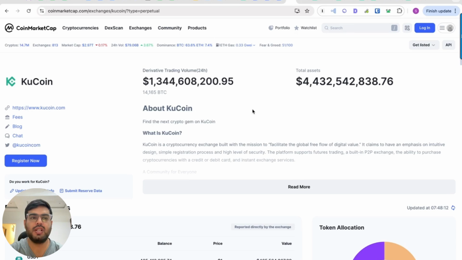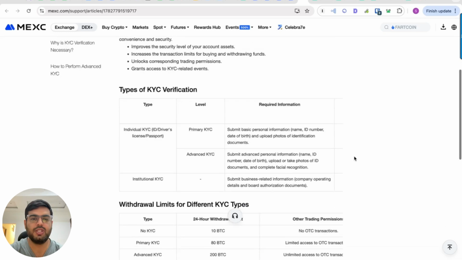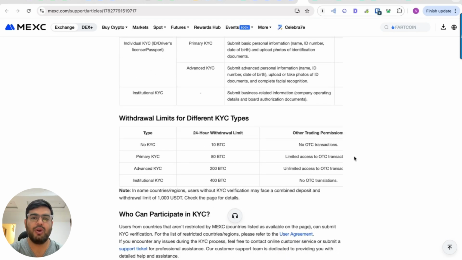and less slippages. Speaking of KYC requirements, KYC is know your customer, and MEXC is one of those exchanges which is right now not requiring KYC mandatorily. Right now it is having a 24-hour withdrawal limit of 10 BTC. It is having another 3 levels of KYC, primary KYC, advanced and institutional, according to which the withdrawal limits will change. But in some countries and region, without KYC, you will not be able to deposit or withdraw more than 1,000 USDT. So you can check your country and region before registering on MEXC exchange.